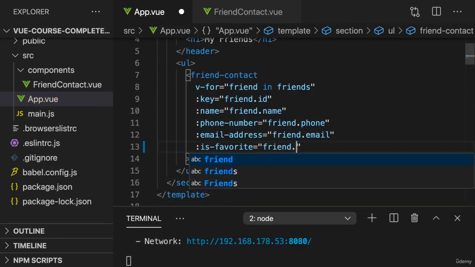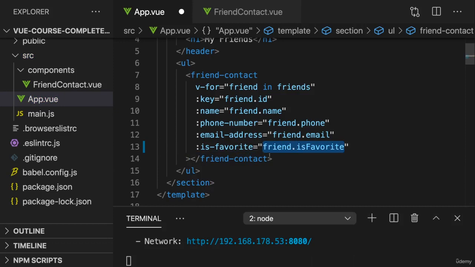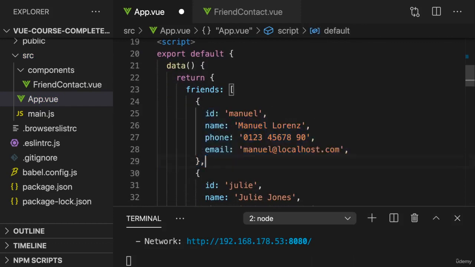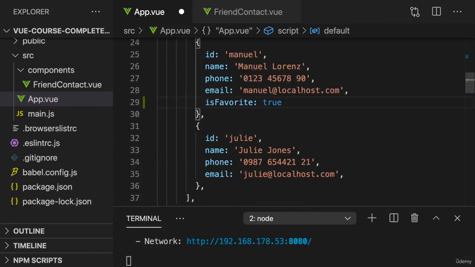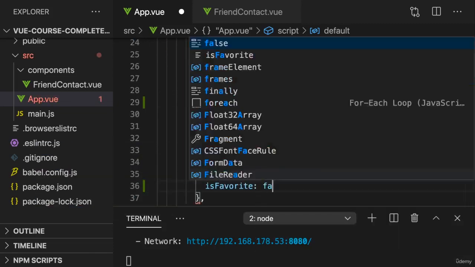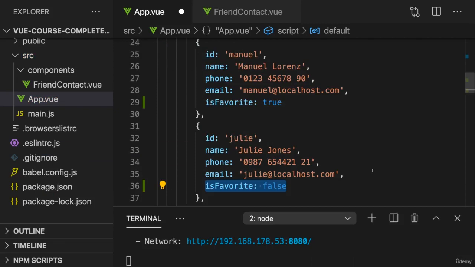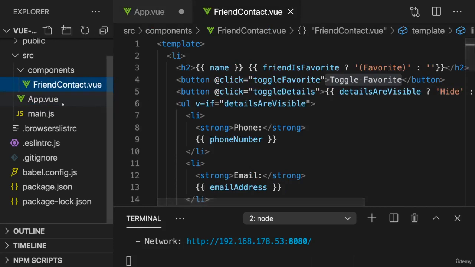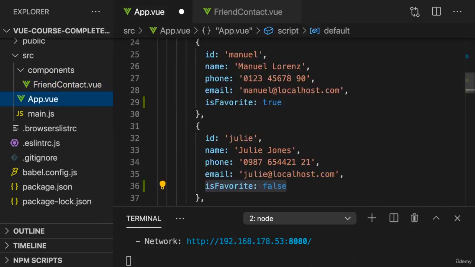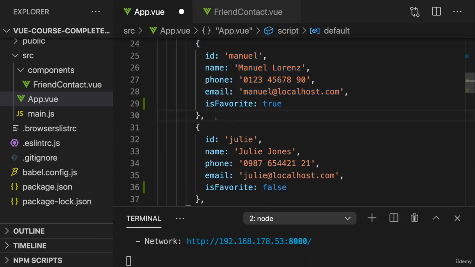this. Instead, we should probably have an isFavorite property on our friend objects, so that this data is really stored on the input data where we have the rest of our friend data as well. So we could have isFavorite here and also here. That's what we typically would want to do, because the information whether a friend is a favorite of ours or not is just as important and friend specific as its phone number and email address. And it's not just something which we want to change here inside of a component, it should be part of our core friend data, which could be coming from a database or anything like that.